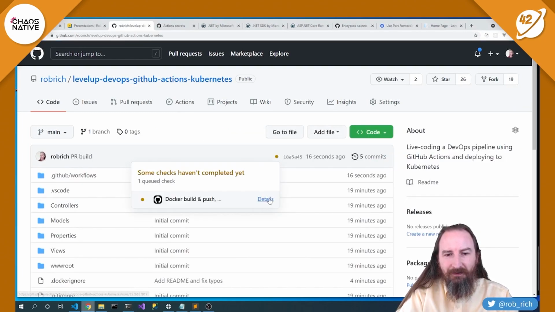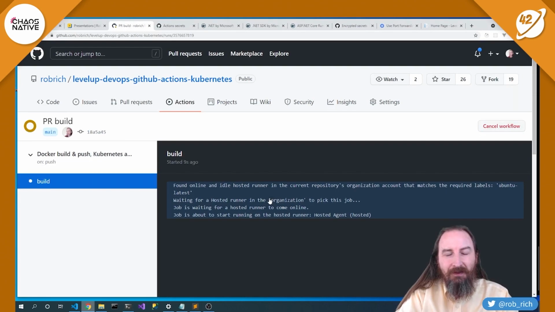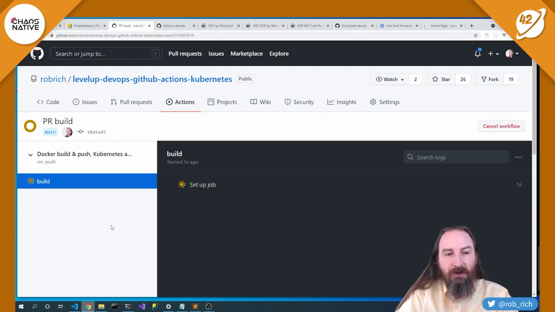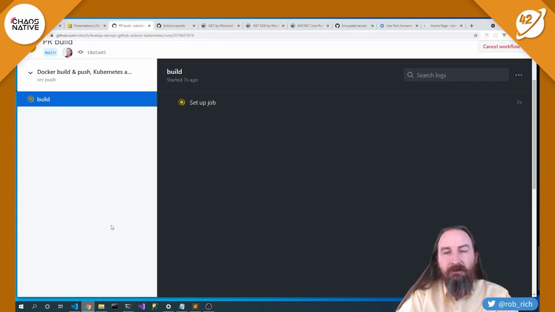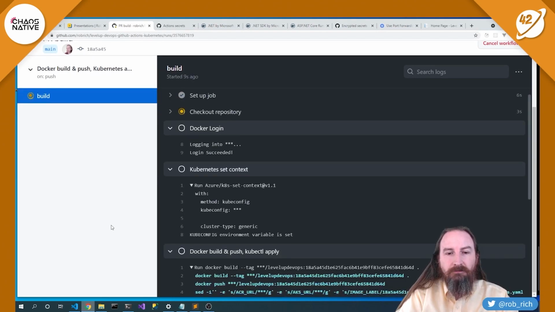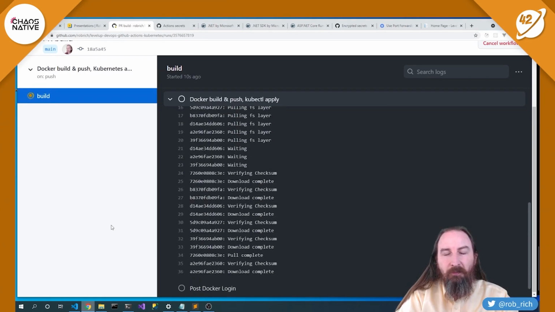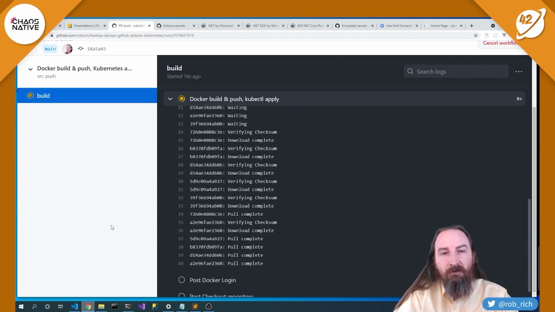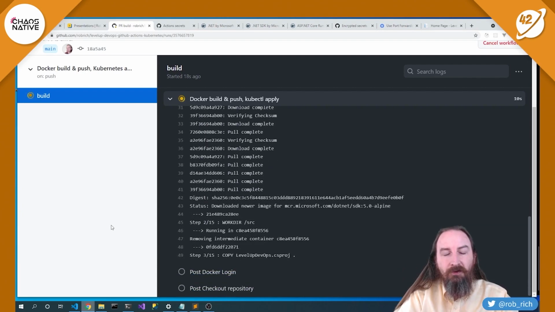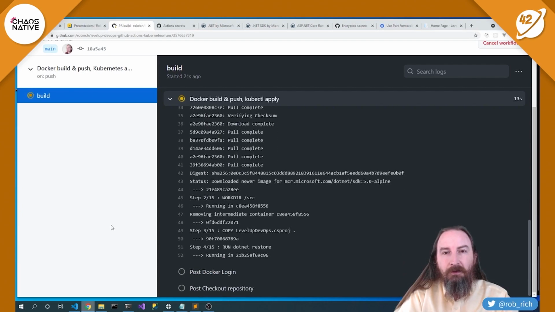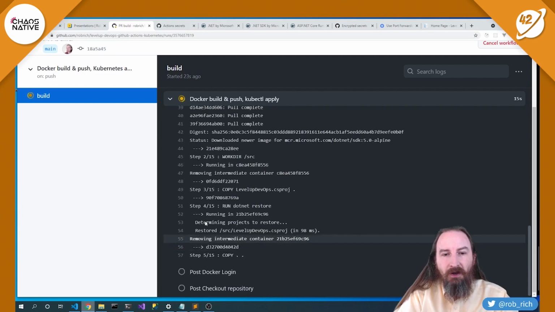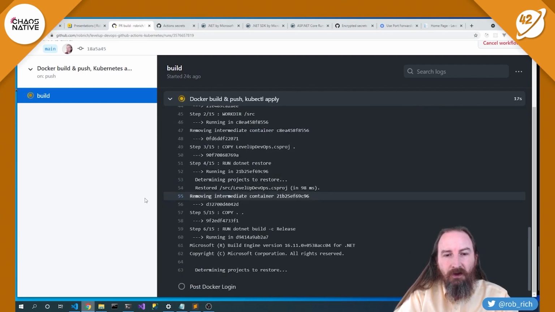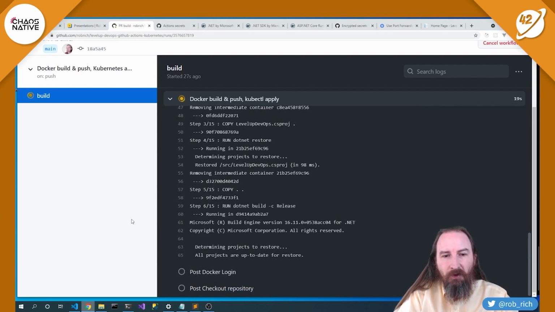Perfect. This is so much fun to watch. It's going to do exactly those steps. It will do all of the steps inside of our build script. And so our first step is to log into Docker and Kubernetes. The next is to start enumerating through all of our steps in our Docker file. The first step is to go grab all of the base image, and then we copy in all of our content. .NET Restore, that .NET Restore worked really well.